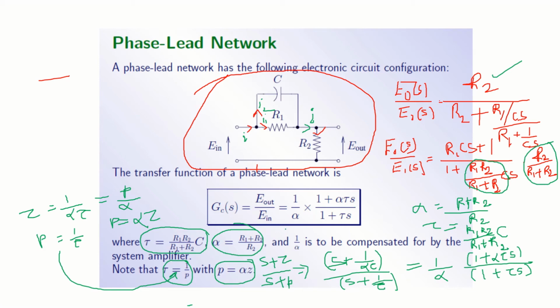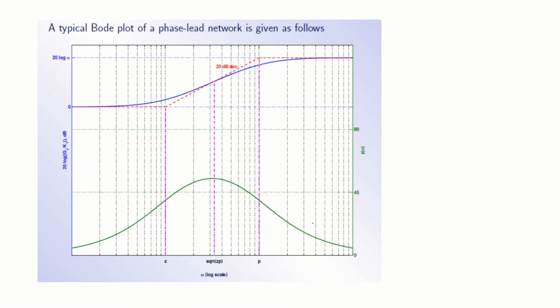It is necessary to know this. Now we can locate this. As I said, the zero will be nearer to the origin compared to the pole.